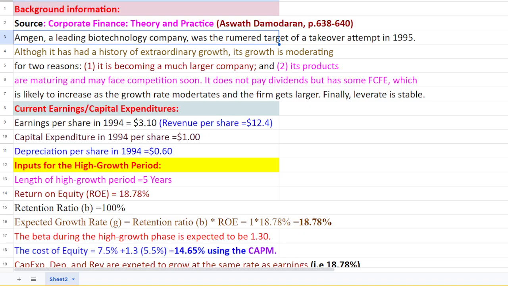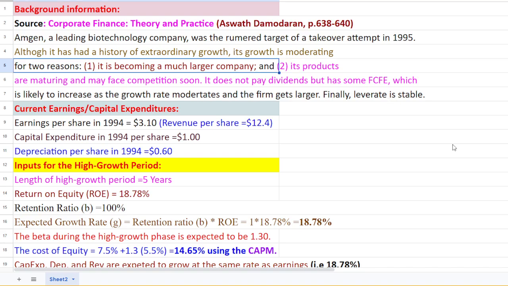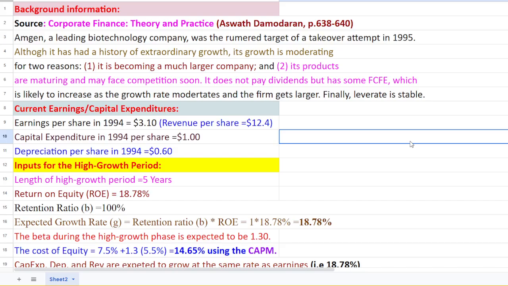Particularly, this question is all about imagining a leading biotechnology company that was the rumored target of a takeover attempt in 1995. Although it has had a history of extraordinary growth, its growth is moderating for two reasons. One is that it is becoming a much larger company while its products are maturing and may face competition soon. It does not pay a dividend, but it has some free cash flow to equity.